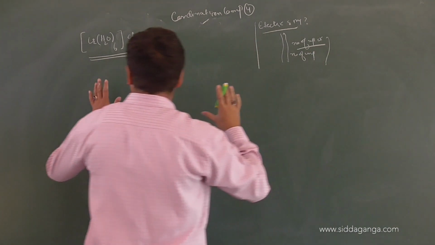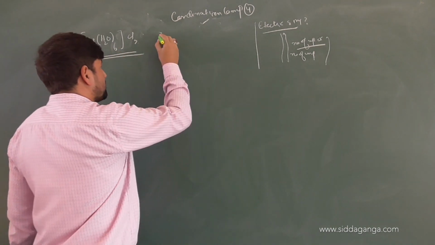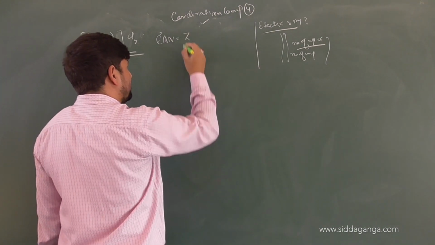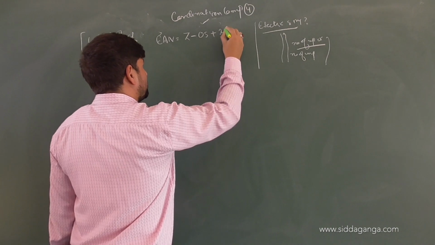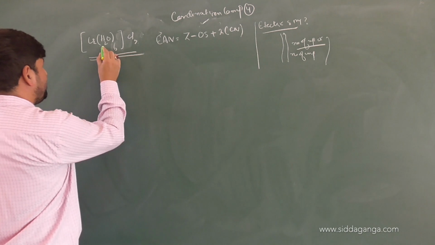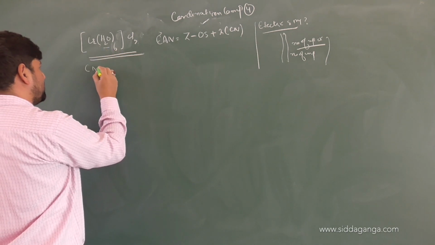So if this question is given and you are asked to calculate the effective atomic number, we know, children, according to the effective atomic number rule, EAN equals Z (atomic number) minus oxidation state plus 2 into coordination number. Let us first find all those things here. Now tell me, what is the coordination number of chromium here? It is 6. So here coordination number equals 6.